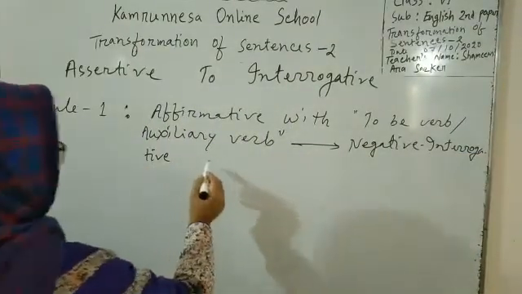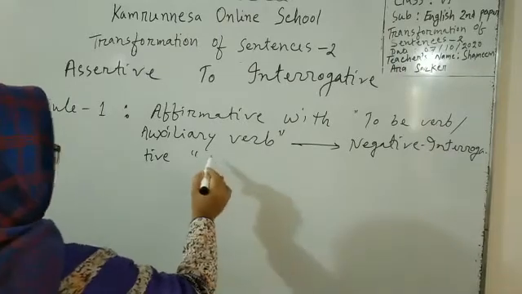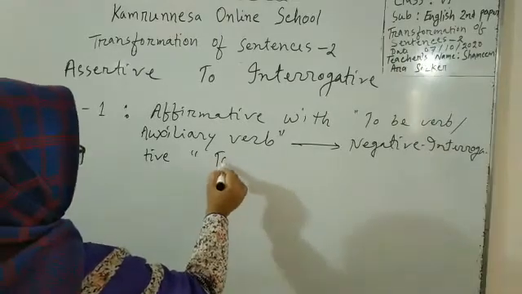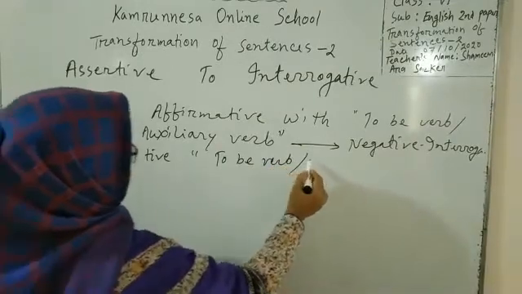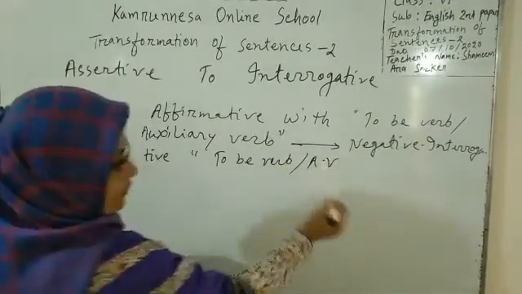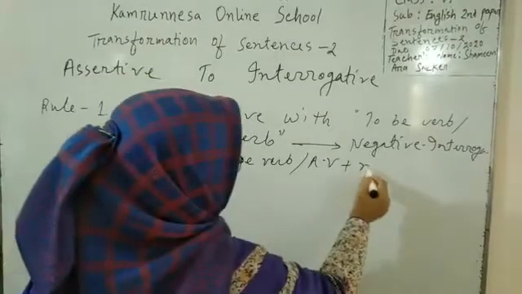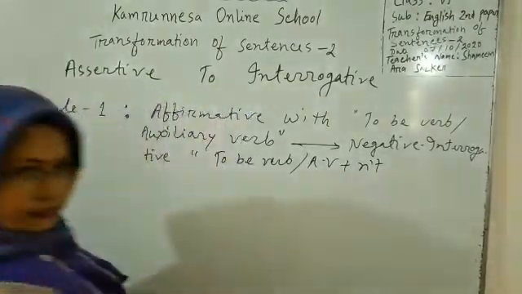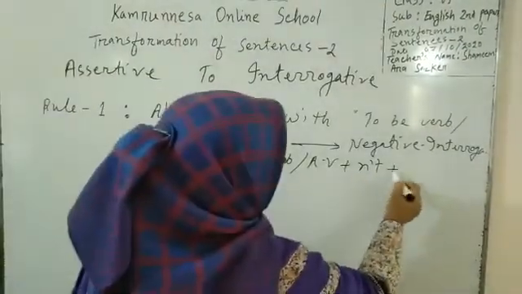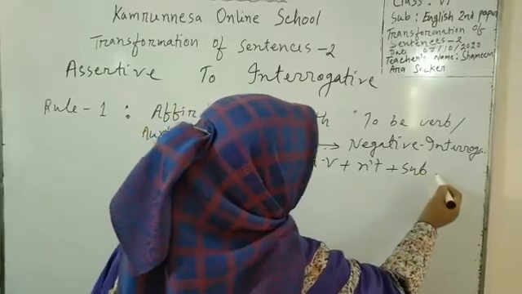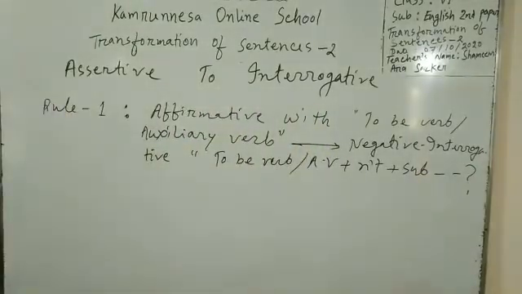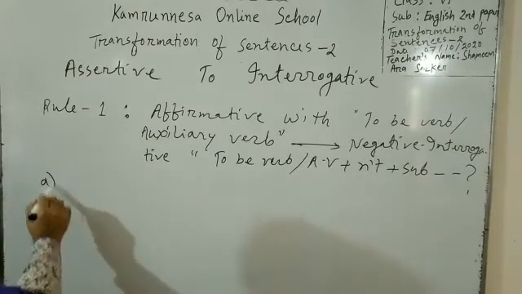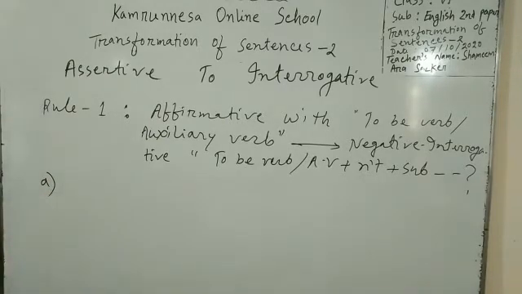And we have to use the structure: to be verb or any other auxiliary verb, plus contracted not, plus subject, and then the rest of the sentence, or the remaining part of the sentence. Let's be clear with some examples.